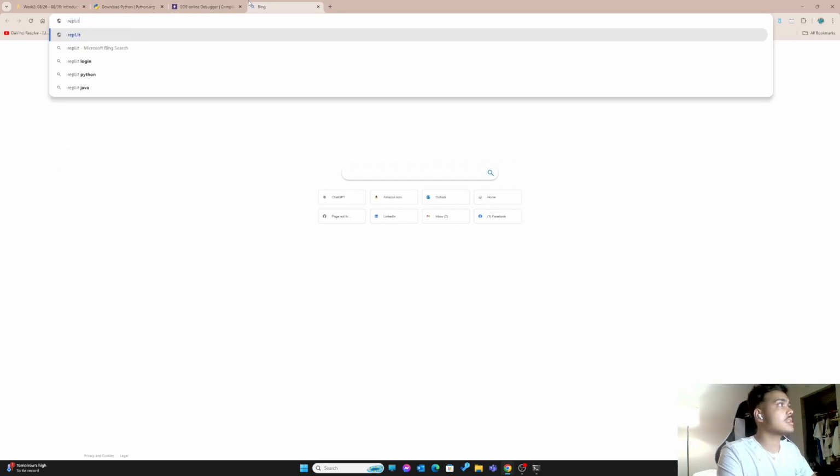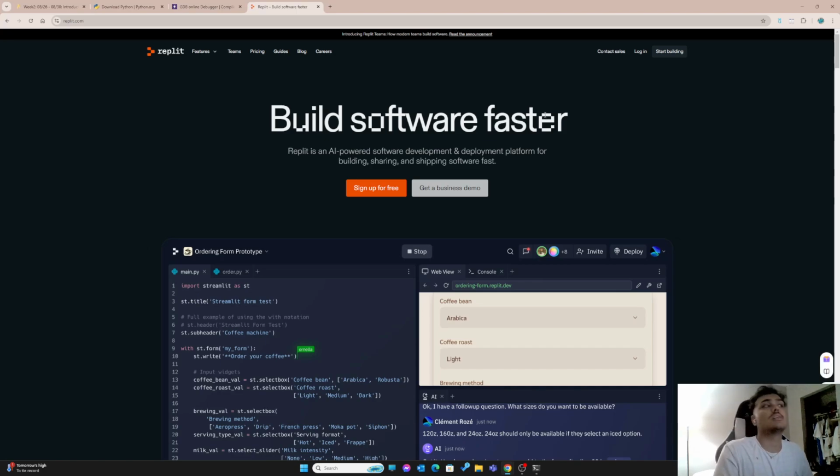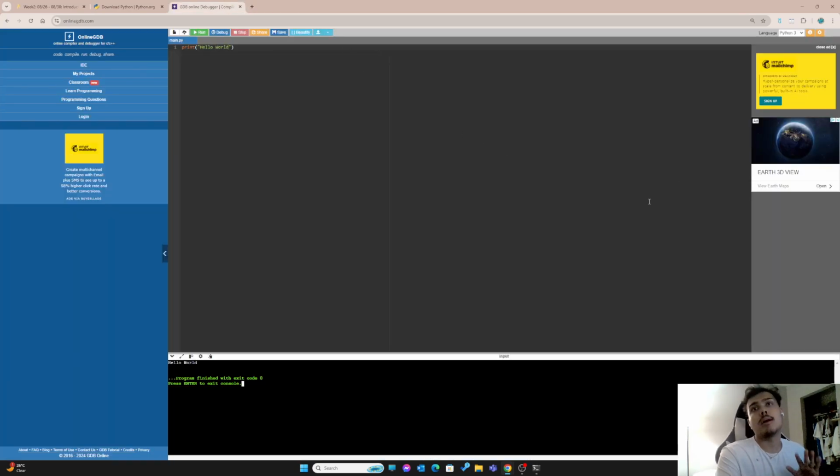Another one like the same one is replit. It's very good, you can even share the code with others and build things. I also built a Discord bot using replit. It's pretty good because it has a Python script that you can run with a URL. So if you have something you want to run automatically over time and collect some data maybe, replit is what you go for. Of course, you can create your own, I'm not saying you can't, but it's already built, so why not?